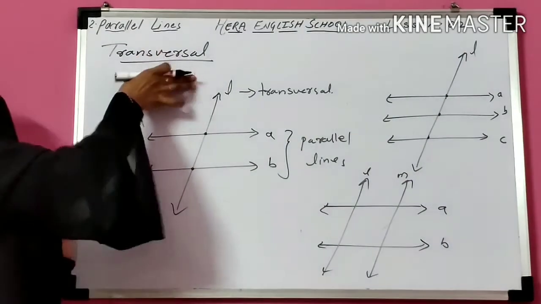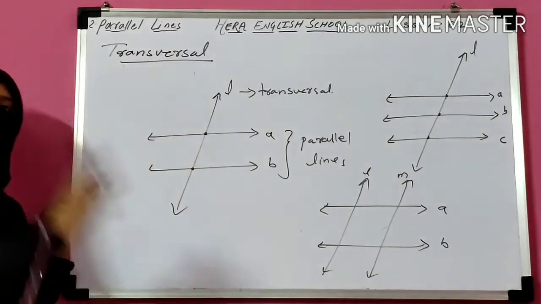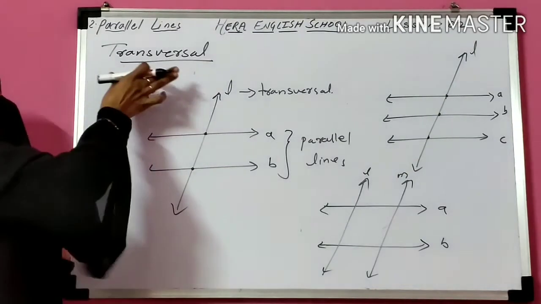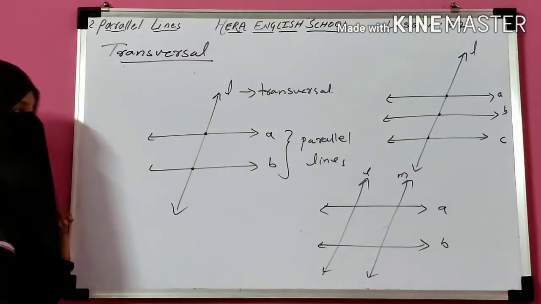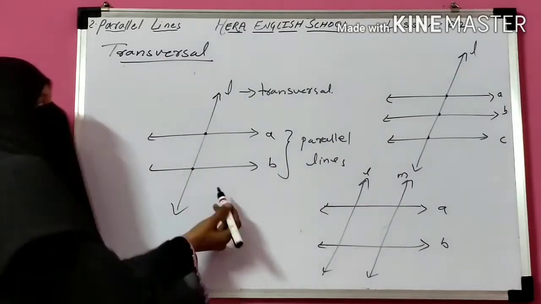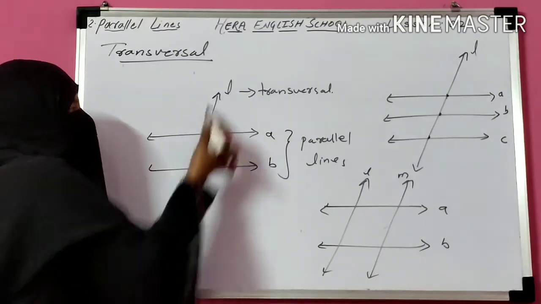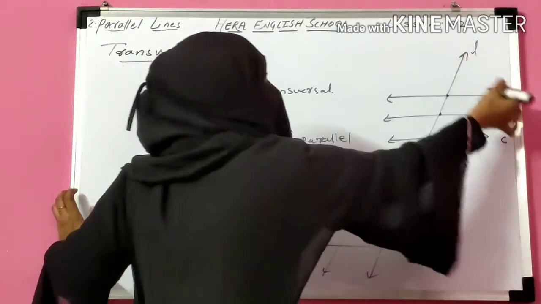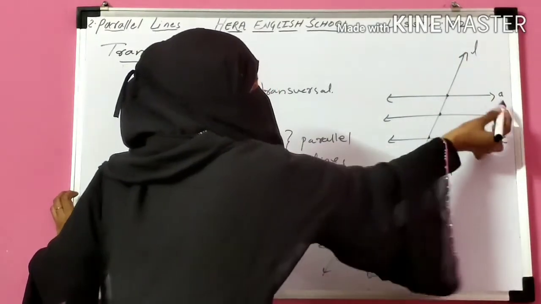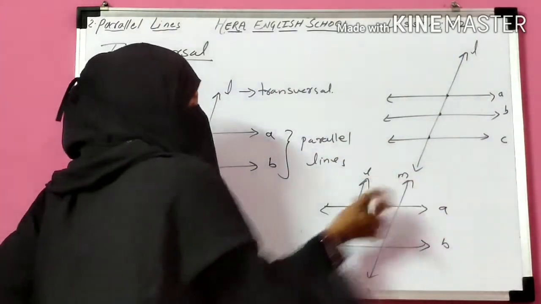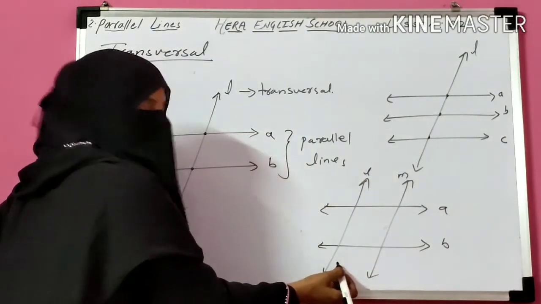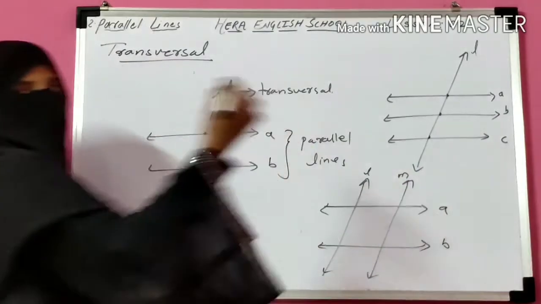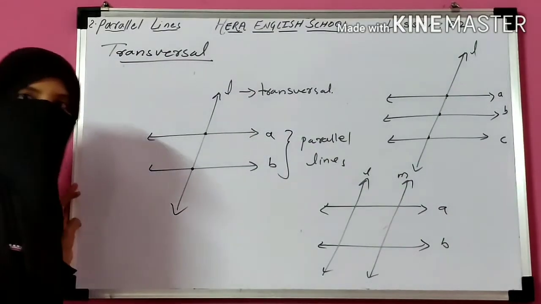In short, a transversal is simply a line which intersects parallel lines. So here line L is a transversal because it intersects the two parallel lines A and B. Here line L is a transversal, it intersects parallel lines A, B, C. Here there are two transversals, line L and line M, because they both intersect the parallel lines.